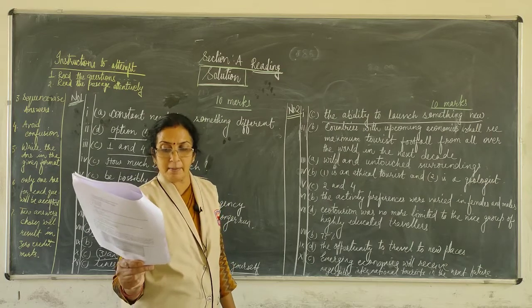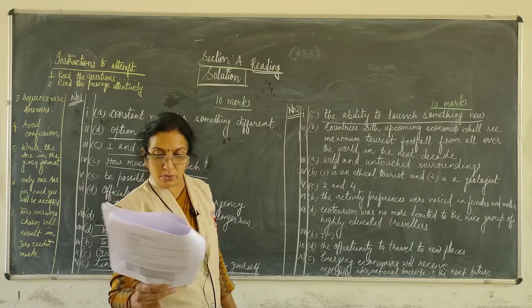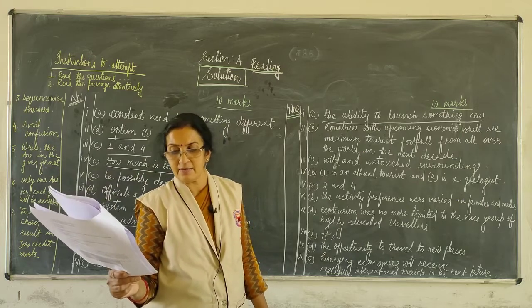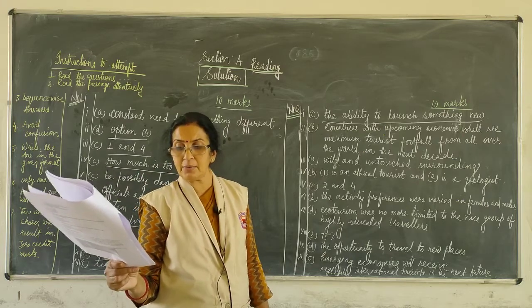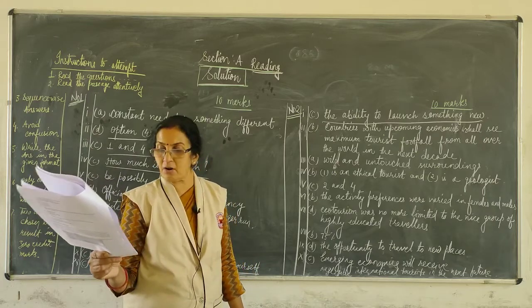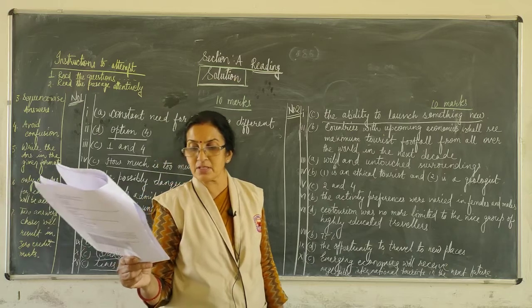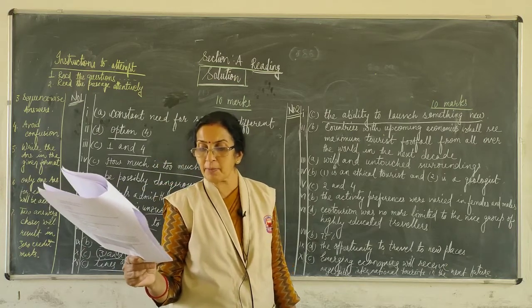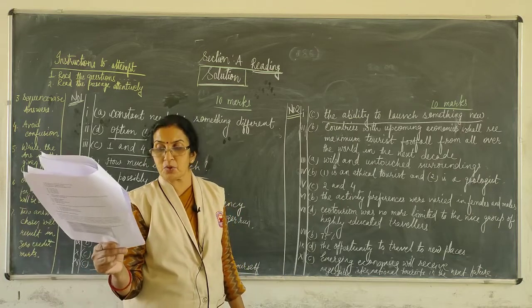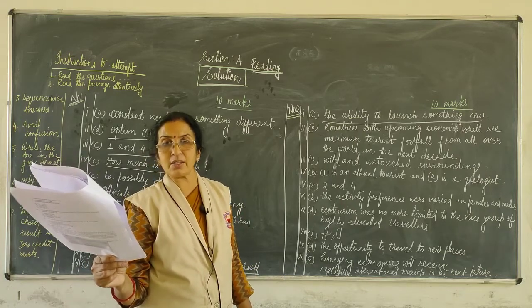The World Tourism Organization of the UN in an observation shared that many points were given: emerging economies of the world will gain 57% of their annual profits from international tourists. Countries with upcoming economies shall see maximum tourist footfall from all over the world in the next decade.